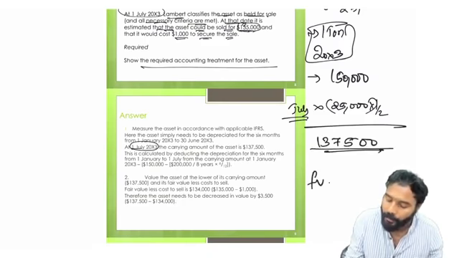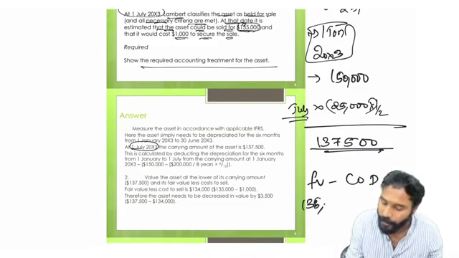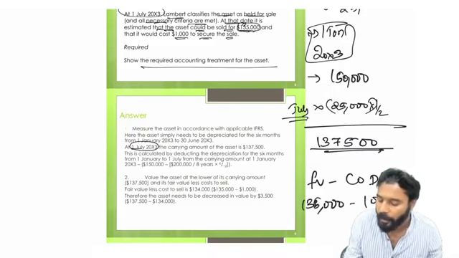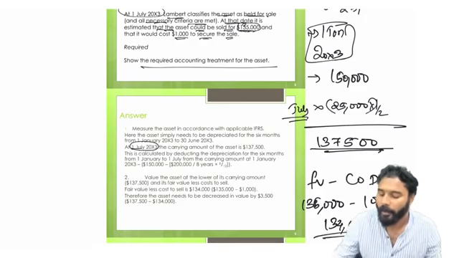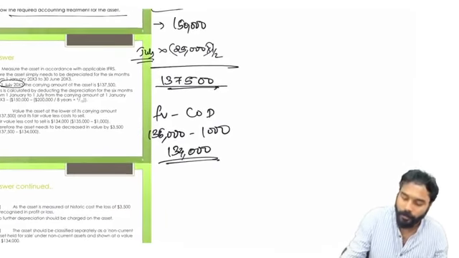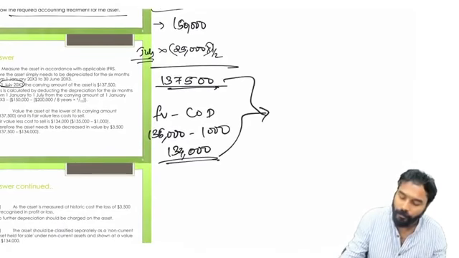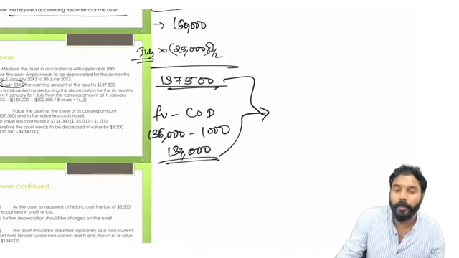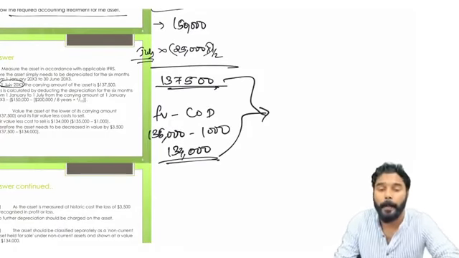And we need to know what is fair value less cost of disposal. Fair value less cost of disposal is 135,000, and the cost of disposal is 1,000. So it will be 134,000. So what's the net amount?